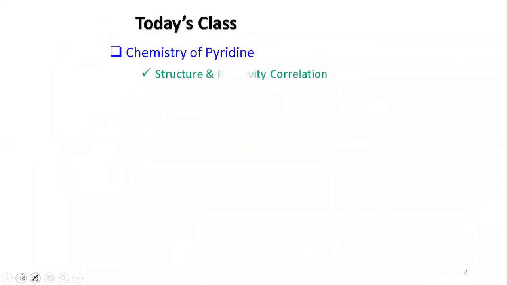So in today's class I'll try to cover the pyridine structure-reactivity correlation. We'll see the different synthetic groups.